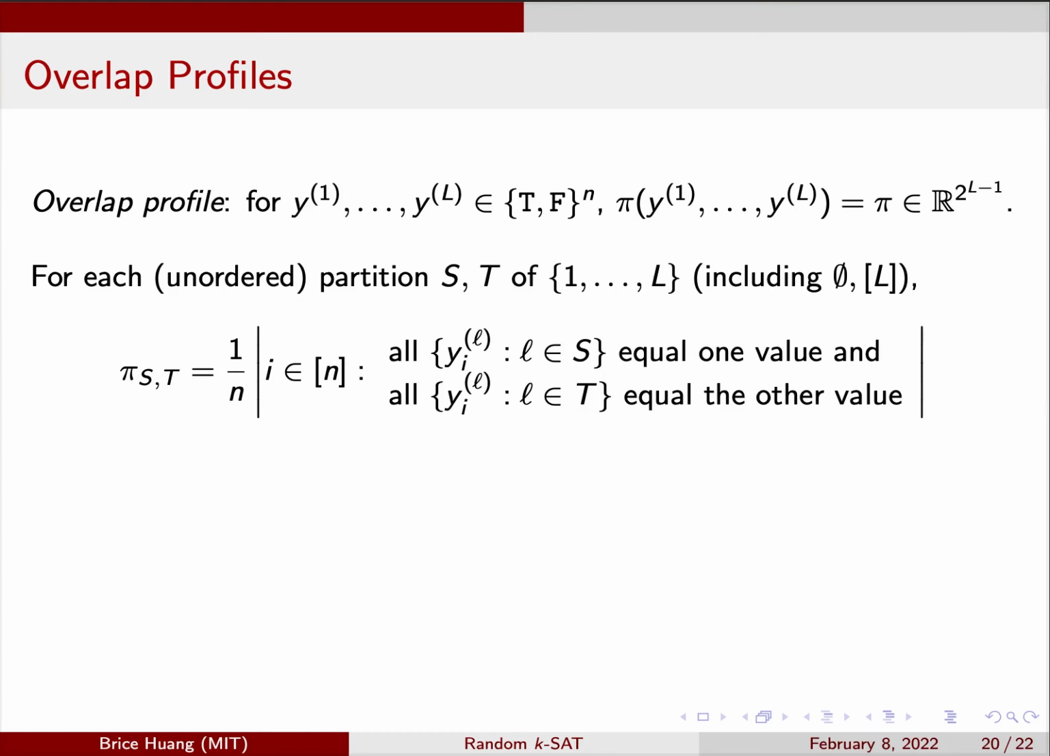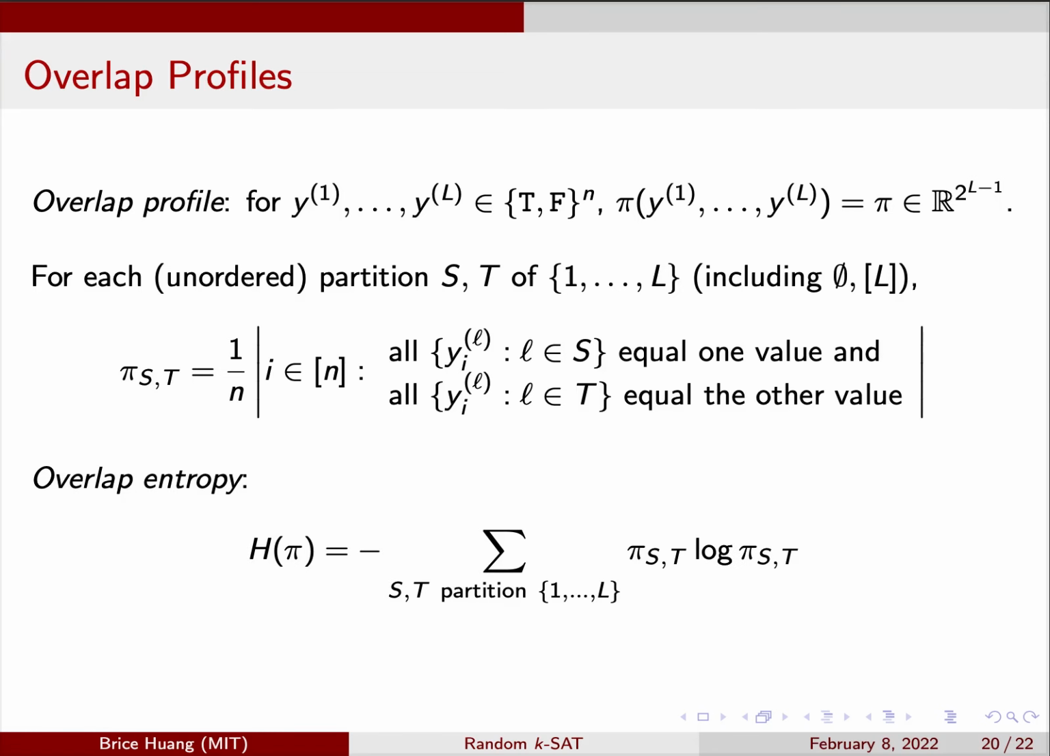The overlap profile can be thought of as a probability distribution. The entry pi_ST is the probability that at a uniformly random coordinate, all the y's indexed by S agree and all the y's indexed by T agree. We can define the overlap entropy as the entropy of this distribution. This measures, in some sense, the diversity of the set y1 through yL. The reinterpretation of the overlap profile as a probabilistic object is an important step of our analysis because it allows us to use information theoretic tools to study this combinatorial problem.